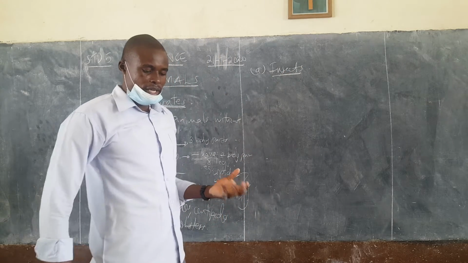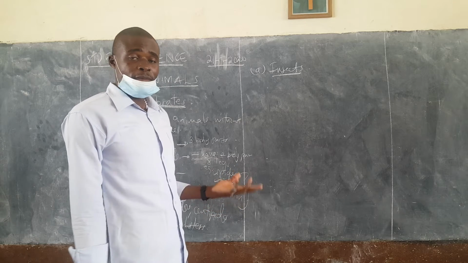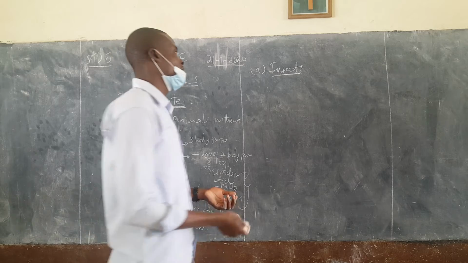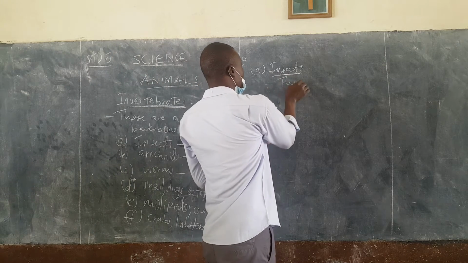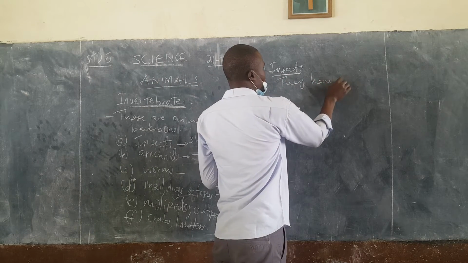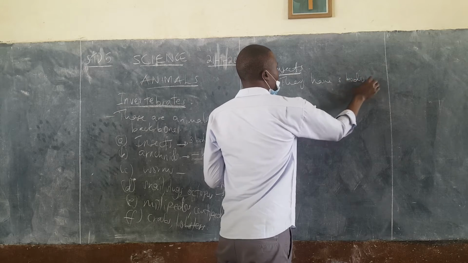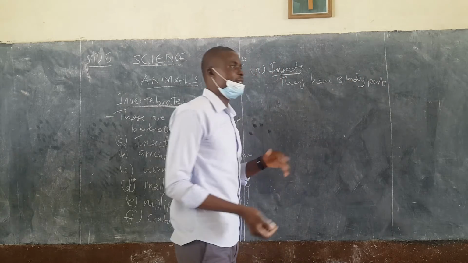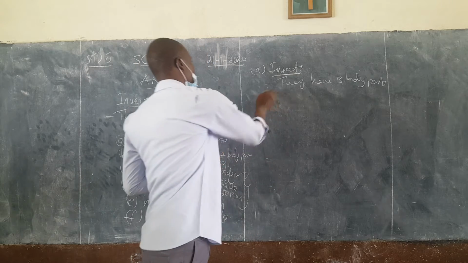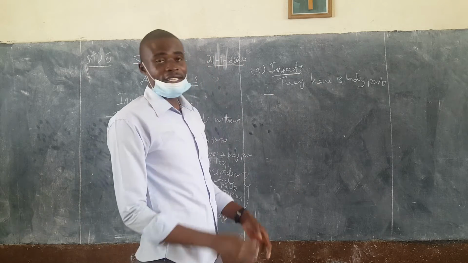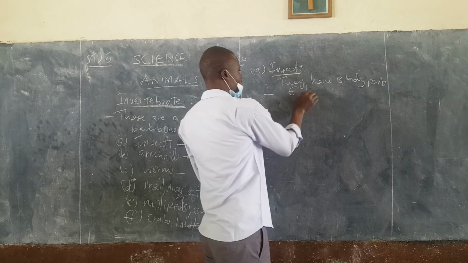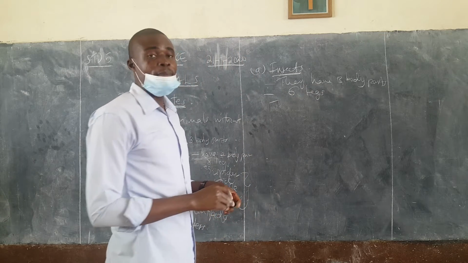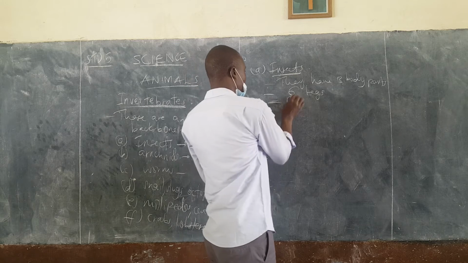First of all, insects, before we give the example, let's give the characters. Currently, insects have 3 body parts. That is normally known to all of us. Then number 2, they have 6 legs, known to all of us. And then again, they breathe through spiracles.